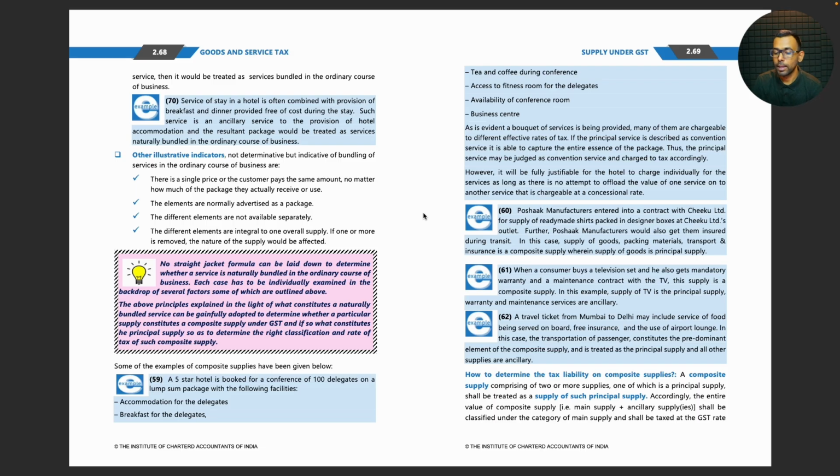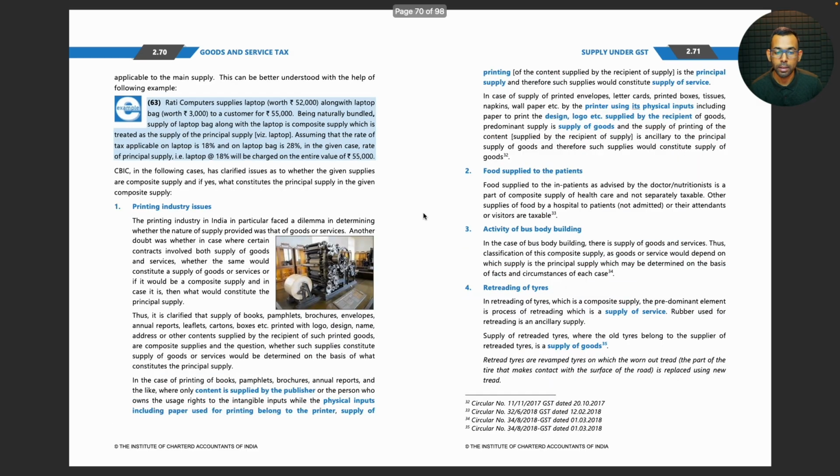How to determine the tax liability on composite supplies? A composite supply comprising of two or more supplies, one of which is a principal supply, shall be treated as a supply of such principal supply. Accordingly, the entire value of composite supply, that is main supply and ancillary supply, shall be classified under the category of main supply and shall be taxed at the GST rate applicable to the main supply. This can be better understood with the help of the following example.